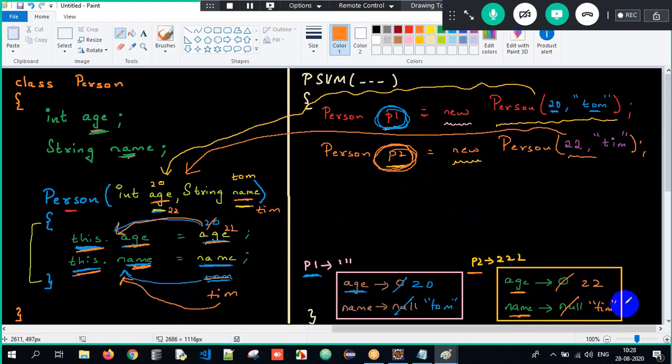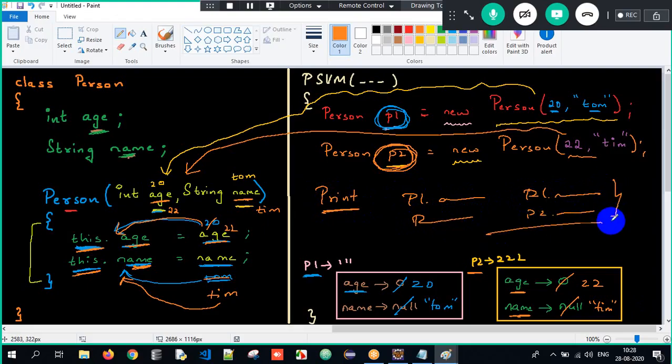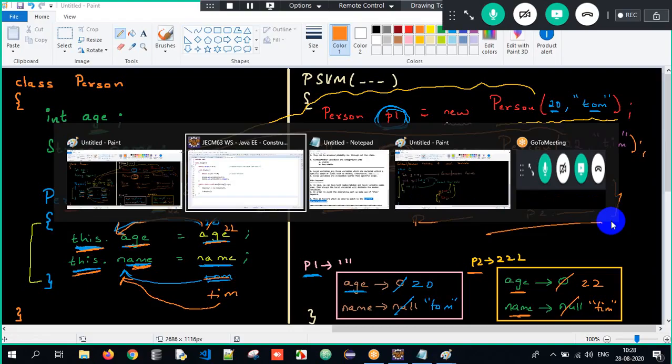This is all about initializing the data. So I can just print their respective details: P1.age, P2.age, P1.name and P2.name. I can print those respective contents. So what is P1.age, P2.age, P1.name, P2.name? I'll get the respective content. Got it? Understood here?